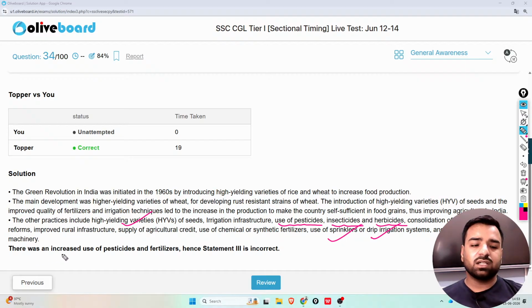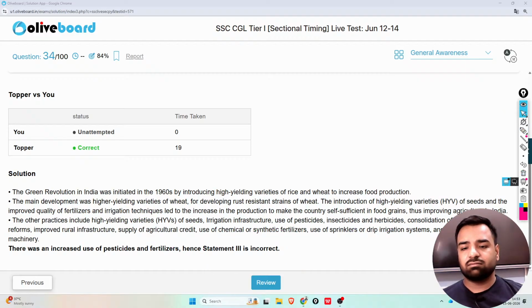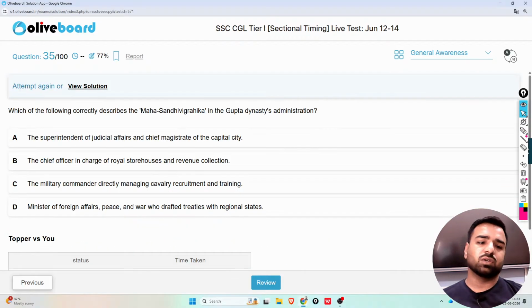So there was an increased use of pesticides and fertilizers, and this is the reason why statement number 3 was incorrect, because they were used at that time, and that was helping in the increase in production. So option number C was incorrect there. I mean the third statement was incorrect.